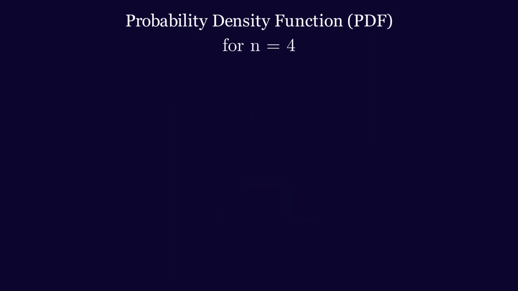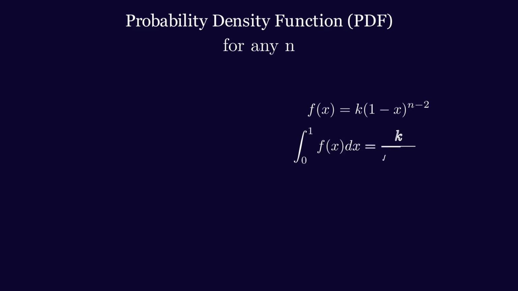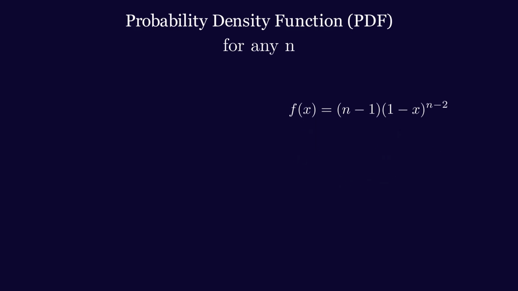Now we can write a general formula for the PDF. It should be proportional to the distance from 1 raised to the power of its dimension. To find k, set the value of the integral of the PDF to 1. After some calculations, we find k is equal to n minus 1. So this is the general formula for the PDF.